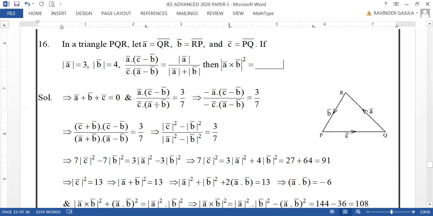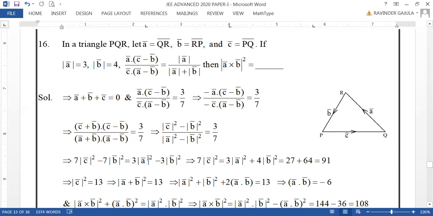So in this manner, because A bar equals minus of B bar plus C bar, and C bar equals minus of A bar plus B bar. Now taking minus from this one, you can take it as minus A bar dot C bar minus B bar by minus C bar dot A bar minus B bar equals mod A bar given as 3, mod B bar given as 4. It will be 3 by 3 plus 4, 7. Now minus A bar is this, minus C bar is this. Just taking the dot product, it is mod C bar square minus mod B bar square, and mod A bar square minus mod B bar square.